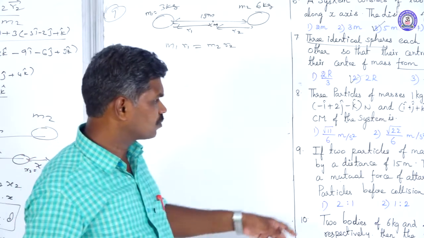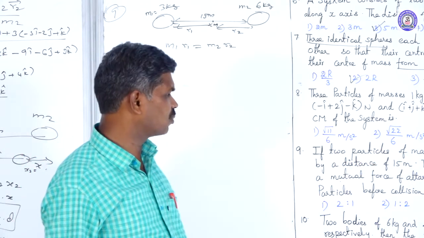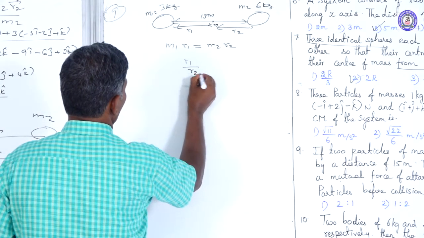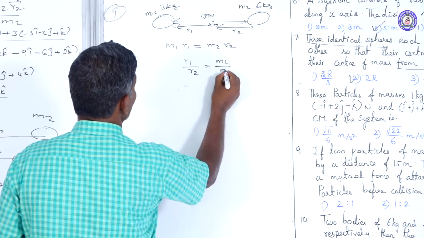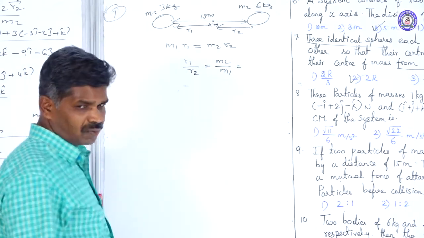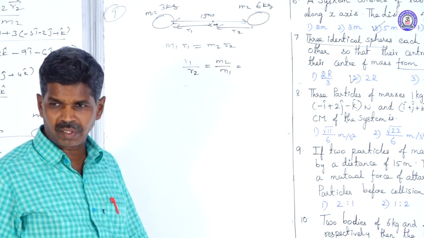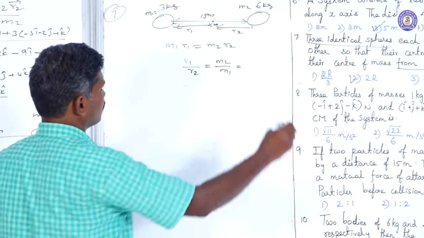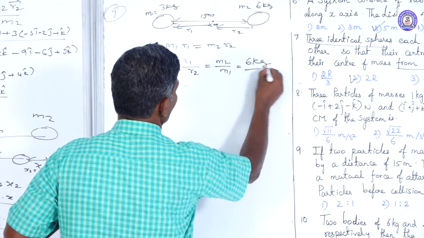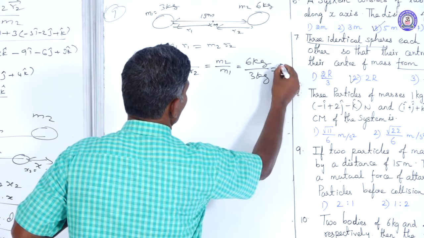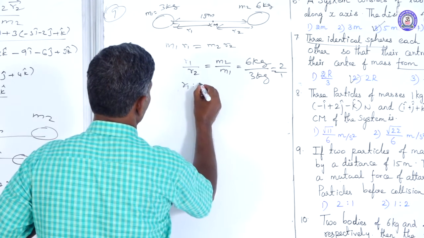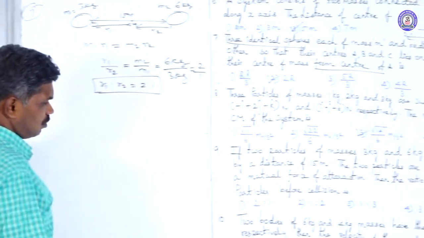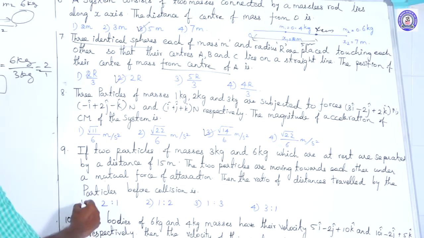Then they are asking the ratio of the distance traveled by the particles. So from our formula, R1 divided by R2 is equal to M2 divided by M1. It is enough for calculating the ratio R1 by R2. M1 is 3 kilogram, M2 is 6 kilogram. So 6 kilogram divided by 3 kilogram equals 2 divided by 1. R1 is to R2 is equal to 2 is to 1. So the first option is our answer.